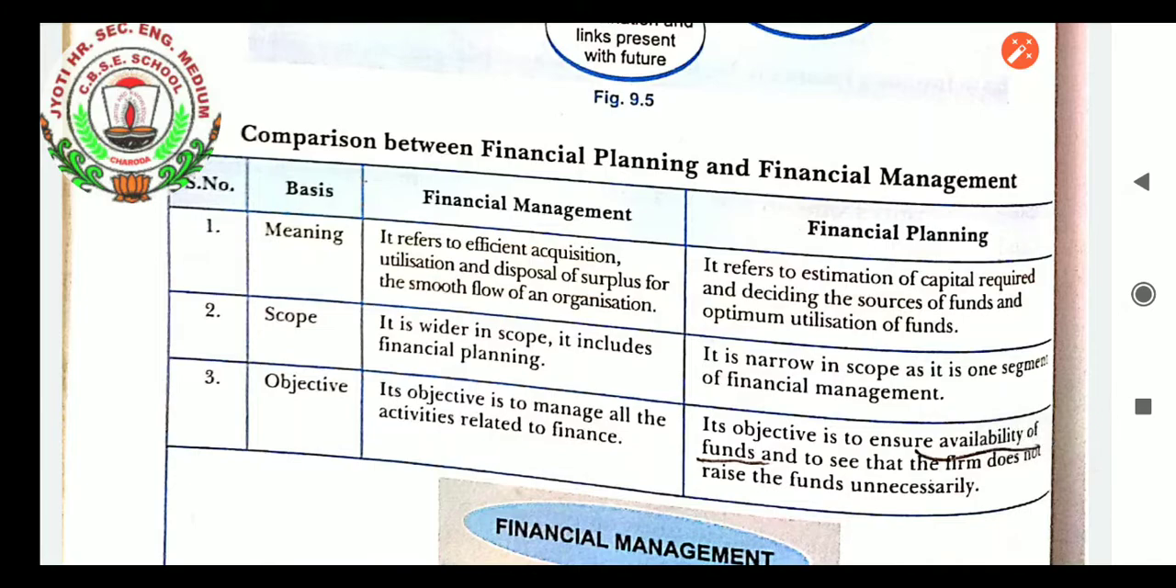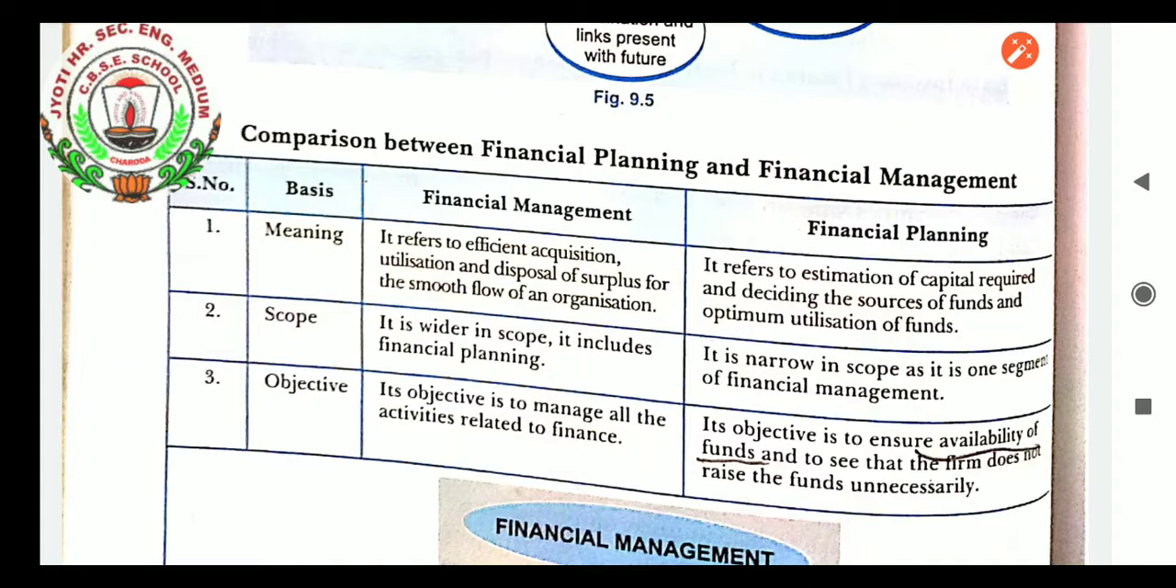Comparison between financial planning and financial management. When we see financial management and financial planning, the difference is this. The very first difference is that financial management refers to efficient acquisition, utilization and disposal of funds for the smooth flow of an organization. Second, financial planning refers to estimation of capital required, deciding the source of fund and optimum utilization of fund. Financial management includes financial planning.